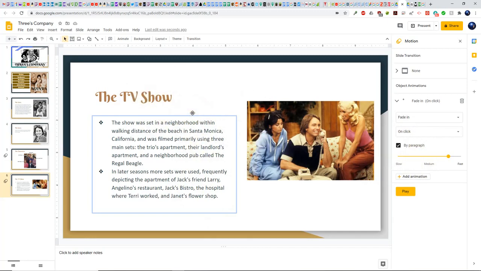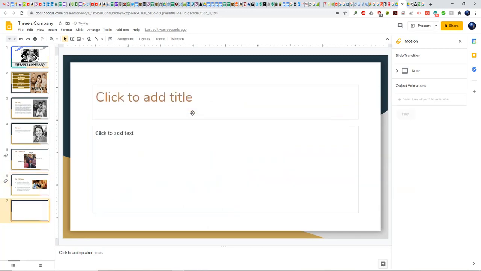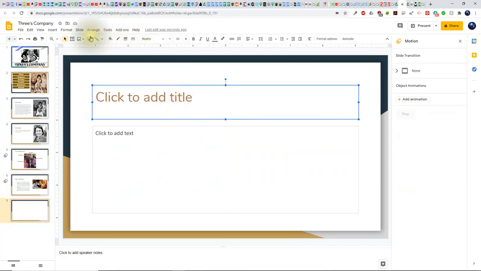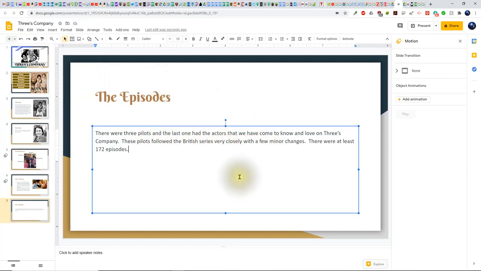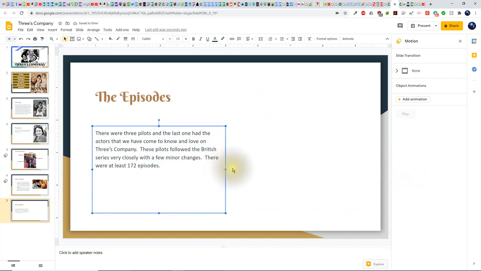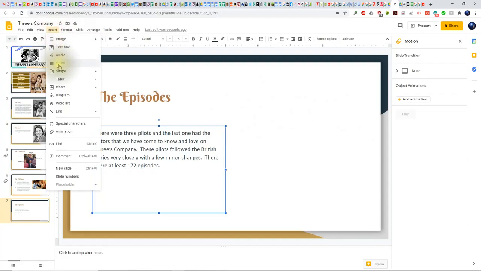We'll do Control M to insert the next slide. What I'll do here is change this and key in the episodes. Now after keying in the text, I'm going to resize this here. After resizing this, I think I'm going to put in a video. To do that, we're going to click on Insert, Video.